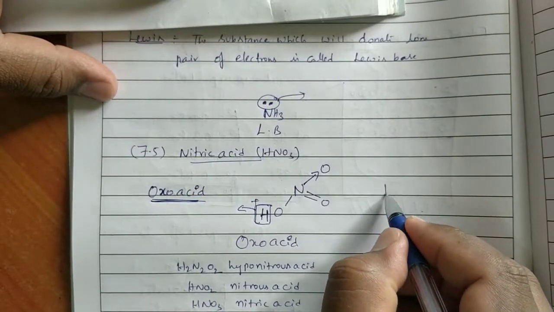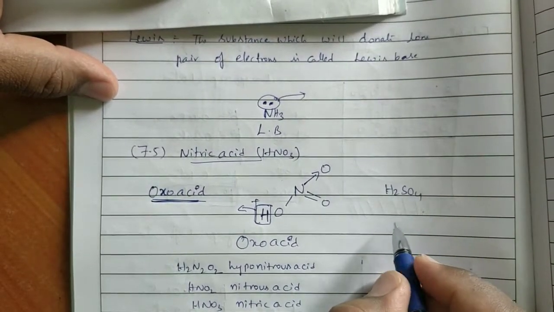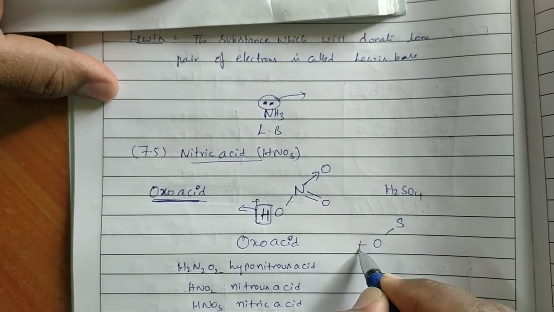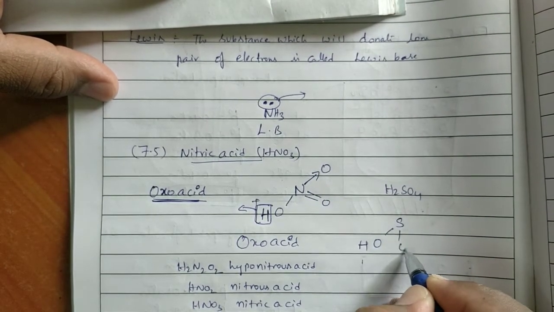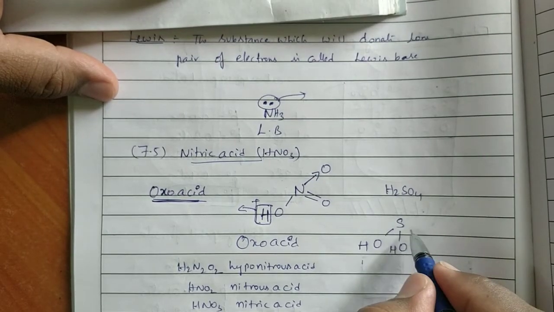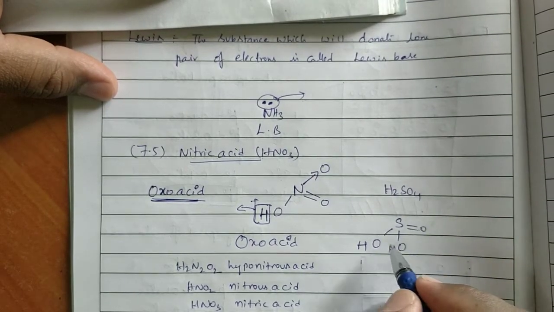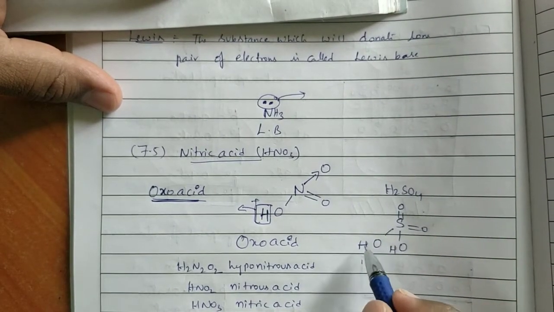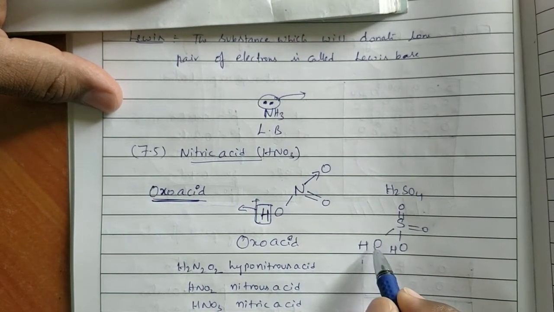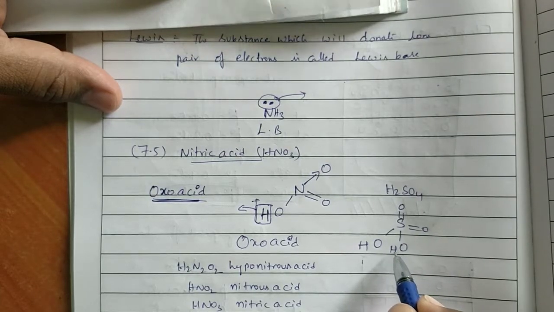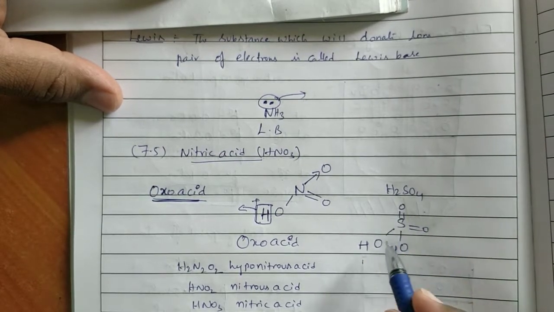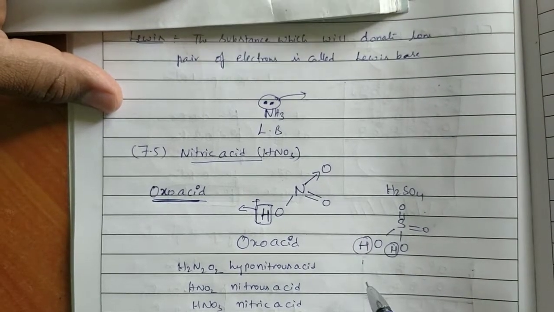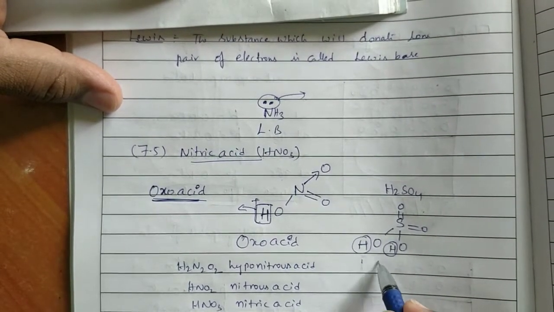One more example, H2SO4. H2SO4 contains sulfur and OH. Sulfur is bonded to OH, OH, double bond O, double bond O. See, two hydrogens are present with oxygens only. This H2SO4 contains OH groups, but H plus ions are going to be donated. This is also called oxo acid.